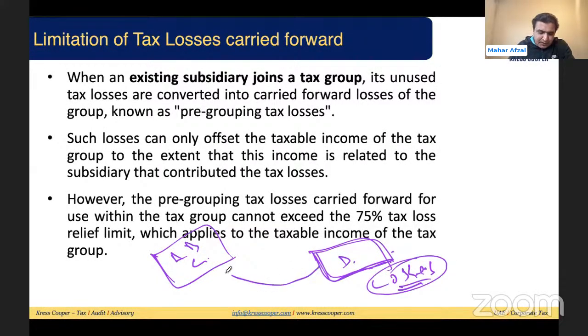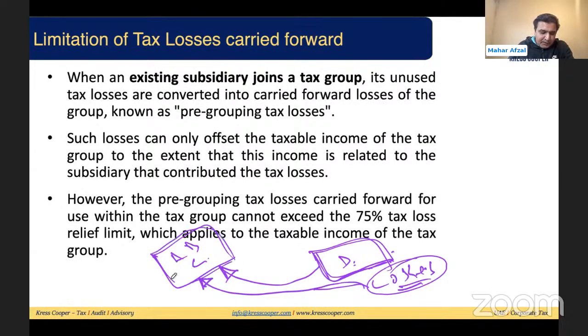This company is joining the tax group A, B, C. The law says if this subsidiary is joining the group ABC, these losses of D will be added as group losses.